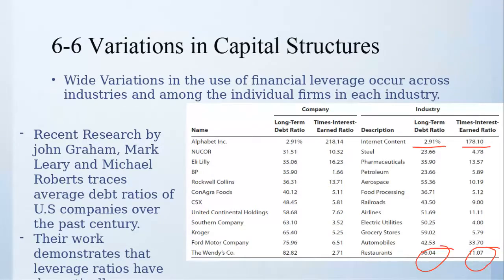It's not like the highest debt means the highest times interest earned. That is not the rule, because restaurants have huge earnings as well. They might have better earnings before interest and tax to cover that interest. Got it? The higher the times interest earned ratio, the better it is.